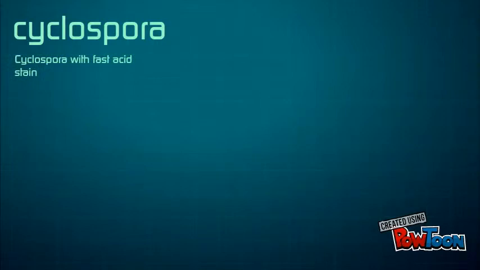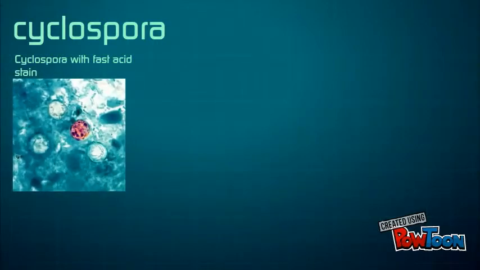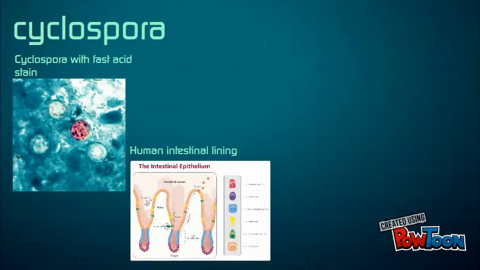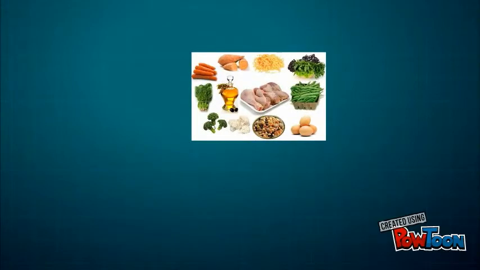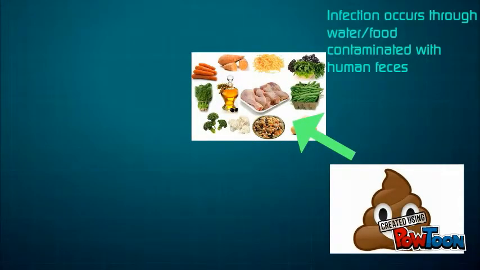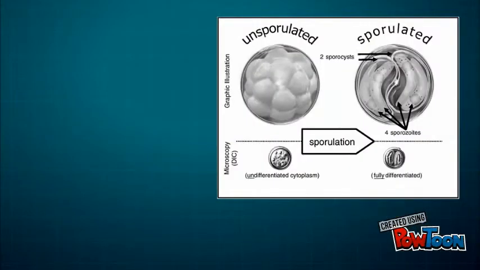The full name of our next parasite is Cyclospora cayetanensis. Cyclospora is a single-cell coccidian parasite, a group of parasites that affect the epithelial cells of the intestinal tract in humans, dogs, and cats. The parasite spreads through the consumption of water or food that is contaminated with feces that contain the Cyclospora sporulated oocysts.